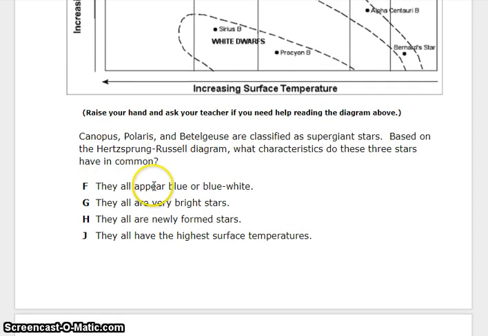F. They all appear blue or blue-white. G. They all are very bright stars. H. They all are newly formed stars. Or J. They all have the highest surface temperatures.